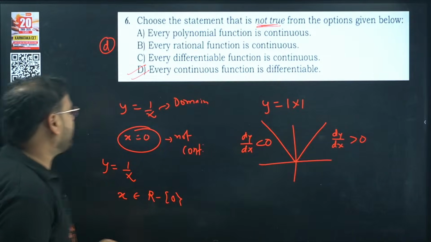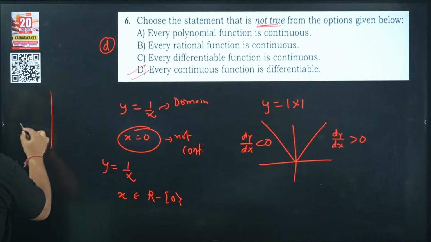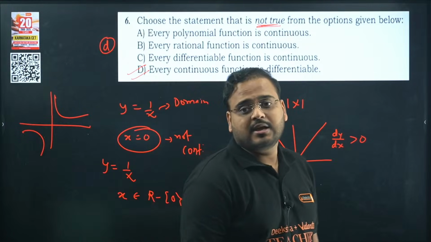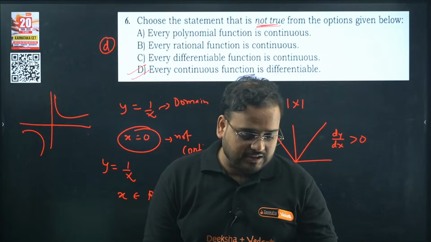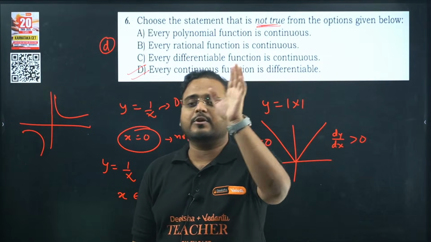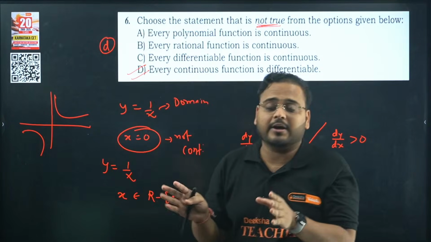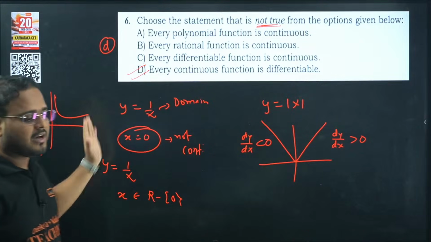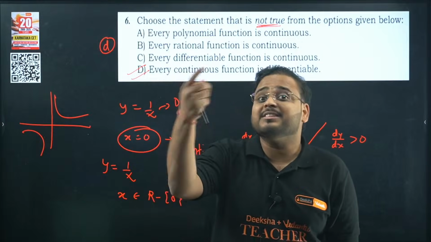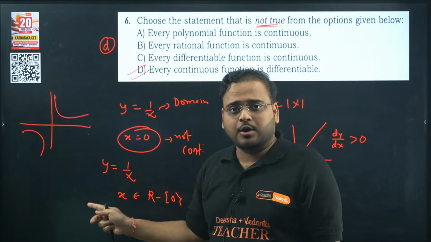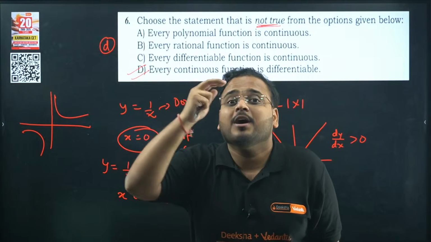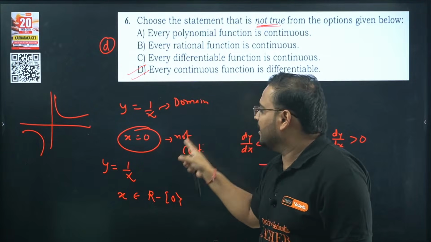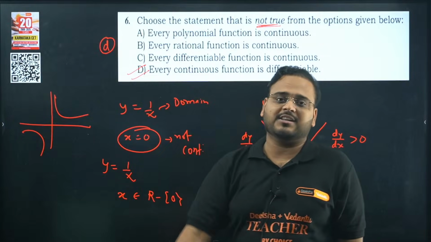If you draw the graph of 1 by x, the graph is this, sir. So in the domain, actually, the graph is always continuous. Now, please promise me that if a question like this comes in your examination, whether it is PU2 or KSET or wherever you are writing, you will not be confused. If you have two options which are giving you a contradiction, look for the domain once. If the domain does not have 0, then why are you putting 0 to understand the continuity?